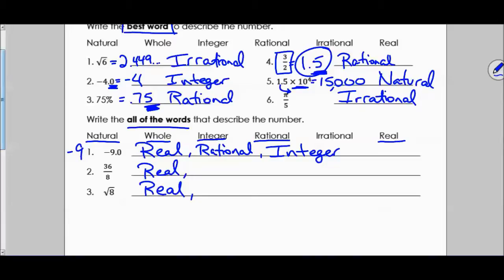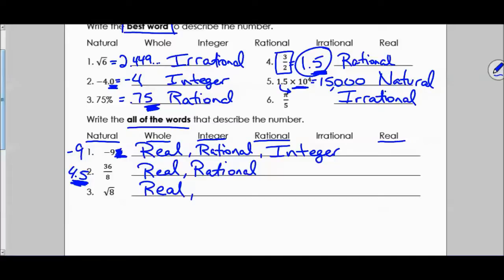This next one, we're going to do that division problem. That would give us 4.5. That's a decimal that stops, so it's also rational. This one had a decimal, but that's a 0.0. That really doesn't matter at all. This decimal does matter. That's a 0.5. That means it's not an integer. Doesn't have a whole number. It has a decimal. Can't be an integer.